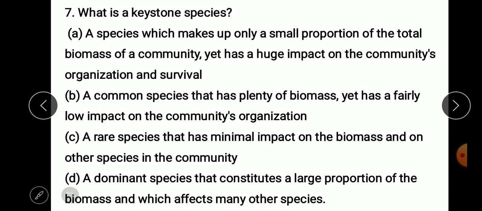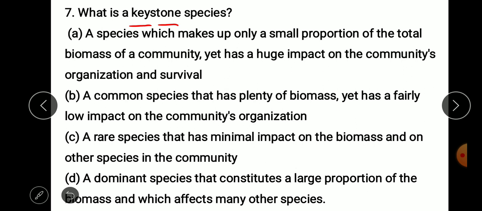So take this next question. What is a keystone species? A species, either higher in number and playing a significant role in community organization and survival, or an animal having a small biomass but a huge impact on the community organization and survival.